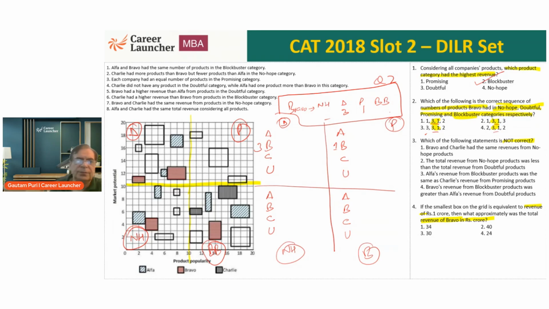blockbuster category. Okay. So now let's start going through the statements. Statement 1. Alpha and Bravo had the same number of products in blockbuster category. Now, before I do this, should I not just find out which of the categories have how many? Yes. So let's find out. And when I'm doing that, should I look at only the number, or should I look at the revenue also? I should look at the revenue also. Okay. So let's start from here. What is unknown? This is unknown.